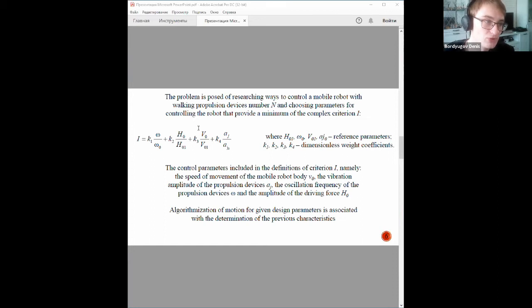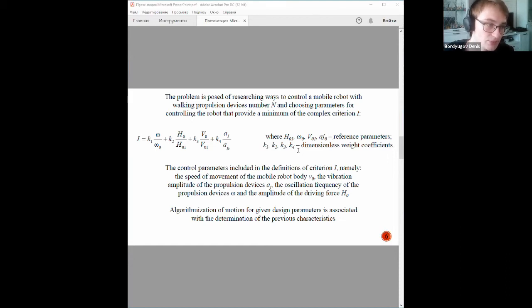The problem is posed of researching ways to control a mobile robot with walking propulsion devices numbered N big, and choosing parameters for controlling the robot that provide a minimum of the complex criterion I, where H big 01, omega 0, v01, and Ag0 are reference parameters, and k1, 2, 3, and 4 are dimensionless weight coefficients.